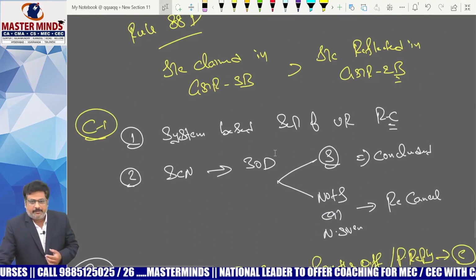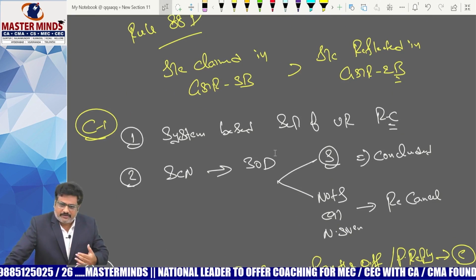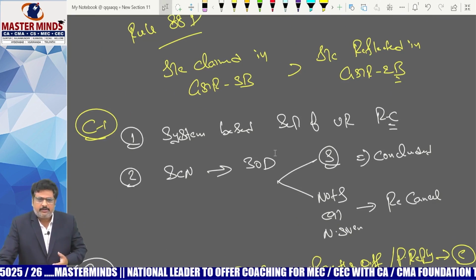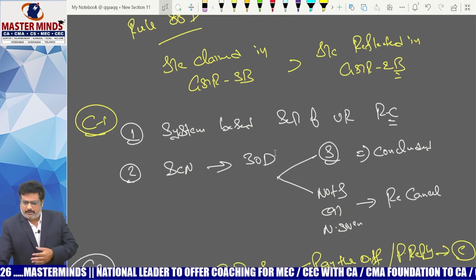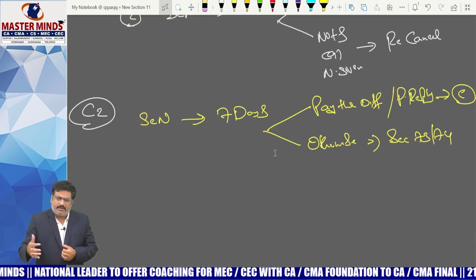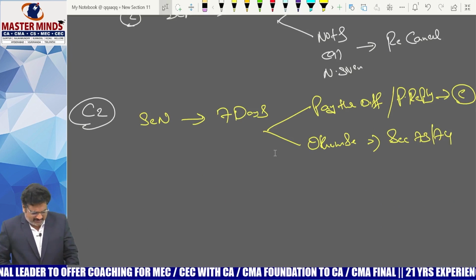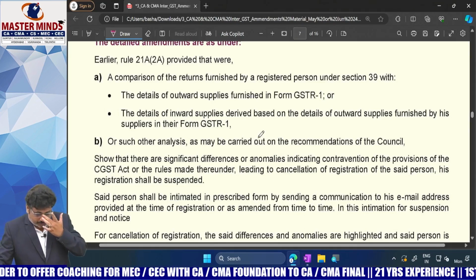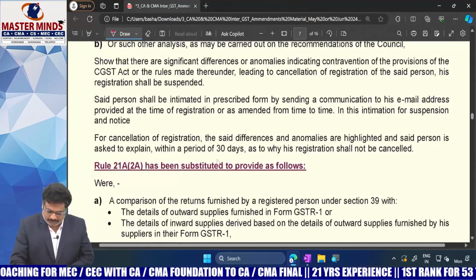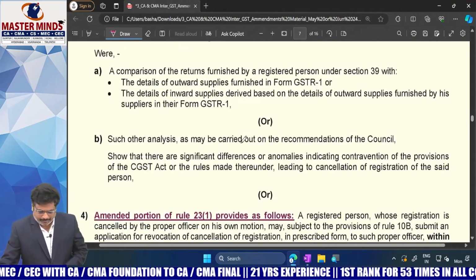Rule 88D: ITC claimed in GSTR 3B is more than ITC reflected in GSTR 2B. Then consequence 1, your RC can be cancelled. Consequence 2, 73, 74, recovery proceedings will be initiated. Okay, as simple as that. Not that much discussion is needed on this. Okay, all these things we already completed here in simple terminology.